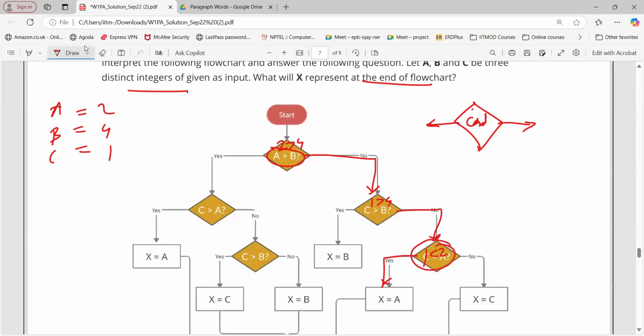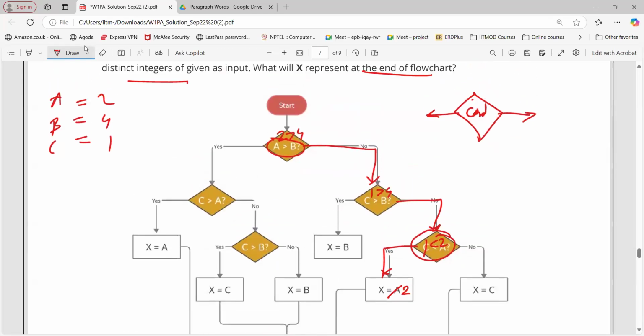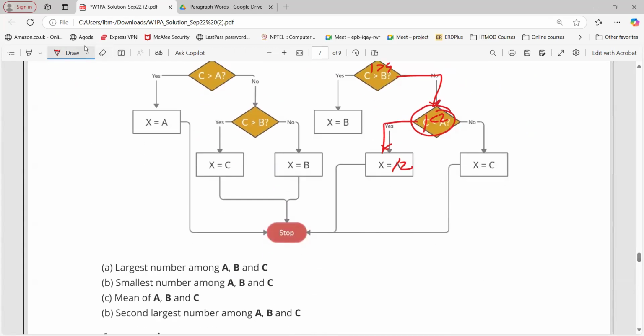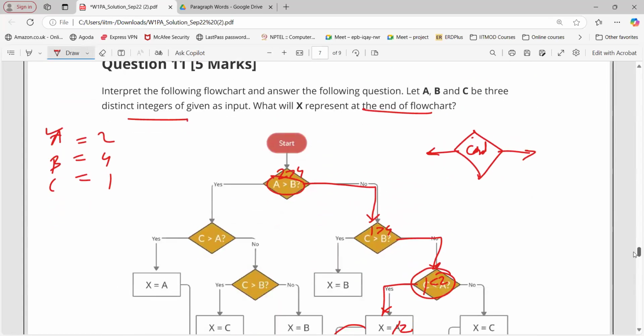Now, x equals A. So the value of x is A, that is basically 2. The value of A is 2, right? Yes. Now after this, we follow this process and then stop. So the value of x equals 2, right? Yes.